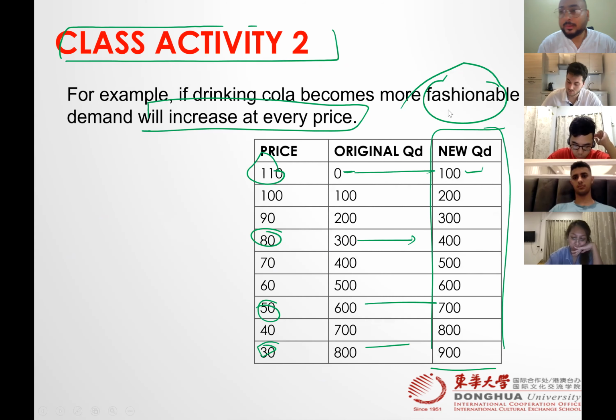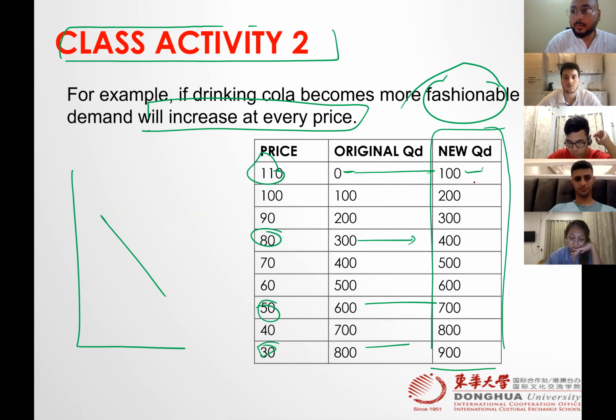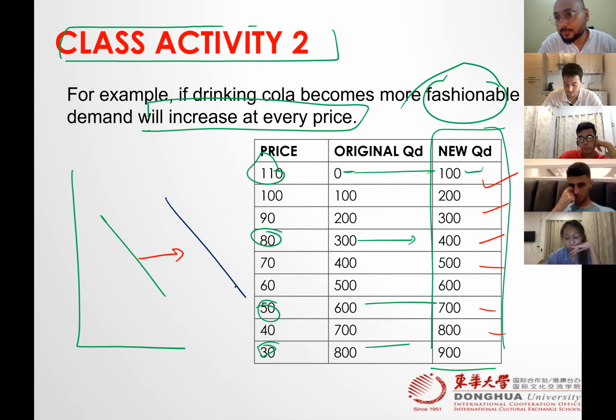So can you draw this? Easily. If this is the original demand, the new demand would be, we know that demand has increased at every price level, so shift to the right. Right. Understand, guys? Easy?